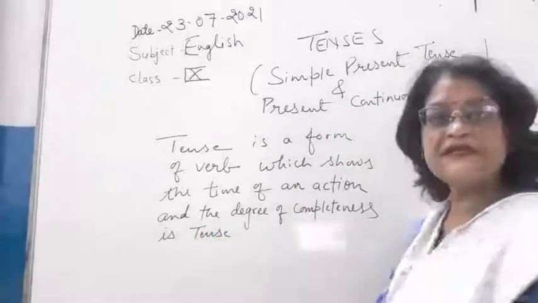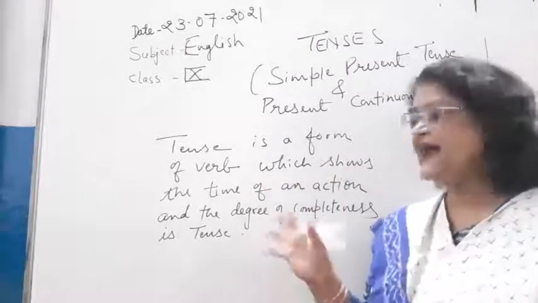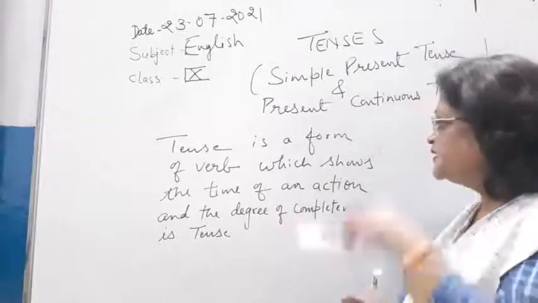Okay, so what is a tense? Tense is a form of a verb which shows the time of an action and the degree of completeness.